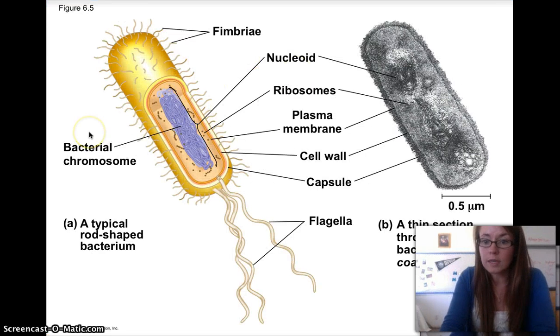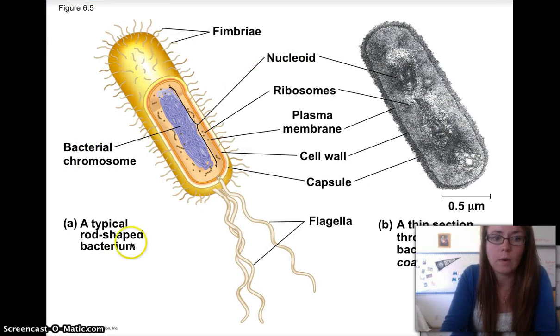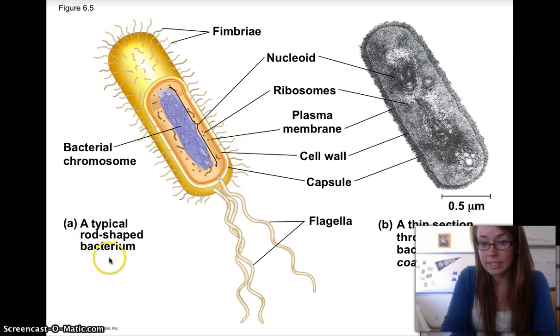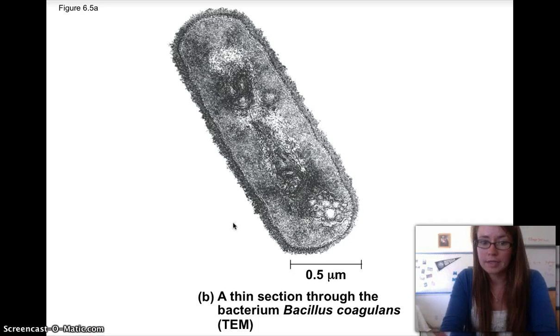So this is what a basic prokaryotic cell looks like. Well, this is a typical rod-shaped bacterium. We can see the nucleoid inside here. This is where their chromosomes are. Notice they're not shaped like X's like ours, but they are there. They generally have a cell wall. Right inside that cell wall is the plasma membrane, and then they also have ribosomes. These external structures we'll talk about much later.